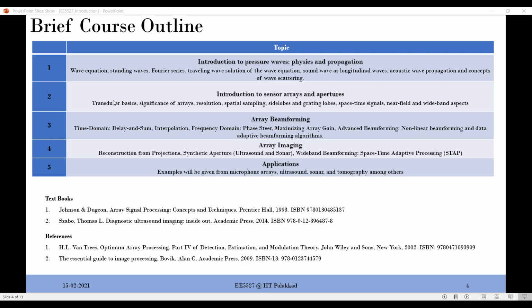So we will understand these transducers or sensors from the perspective of how images can be formed out of them. That is why we use terms like resolution, because when we talk about images, we are worried about the axial and lateral resolution. When you go and buy a camera, we want as high a resolution as possible, but at the same time, I don't want to spend a lot of cost. I want the lowest cost camera, but with the best resolution. Infinite resolution is ideal for me, right?